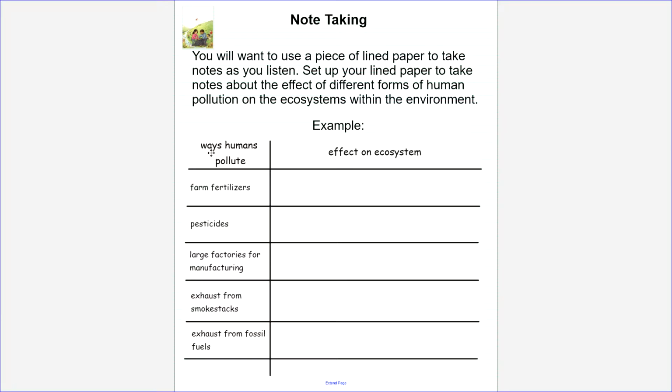On one side of your chart, you'll want ways humans pollute, and you'll write down these 5 ways: with farm fertilizers, pesticides, large factories for manufacturing, exhaust from smokestacks, and exhaust from fossil fuels. You'll want to make sure and leave plenty of room to explain the effect each one of these ways humans pollute have on the ecosystem, just like how I've left plenty of room next to each one of those ways humans pollute. Please pause the video and finish making your note sheet. Then press play when you're ready to continue.